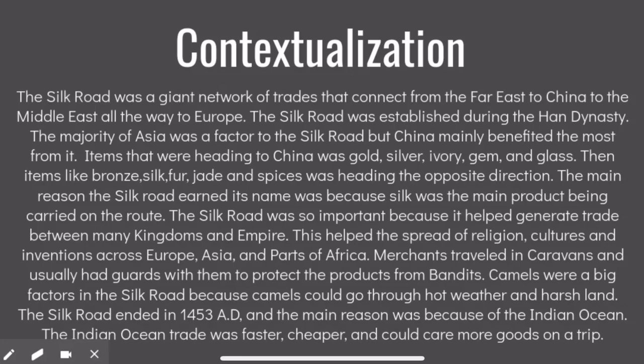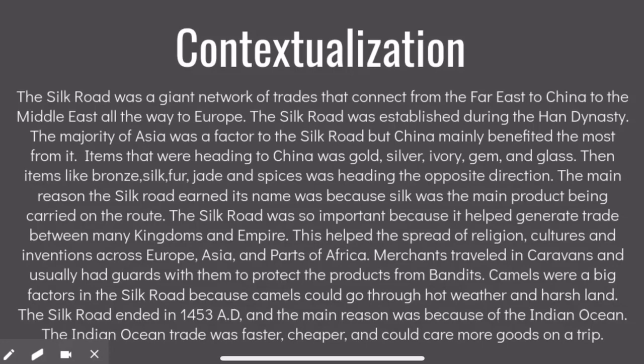Items that were headed to China were gold, silver, ivory, gems, and glass. And then items like bronze, silk, fur, jade, and spices were headed in the opposite direction. The reason the Silk Road earned its name is that silk was one of the first and one of the most important products being carried on the route.